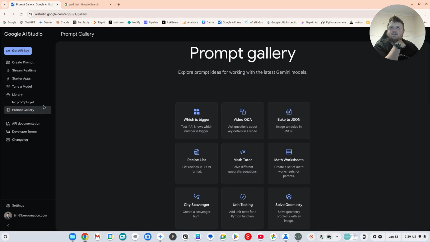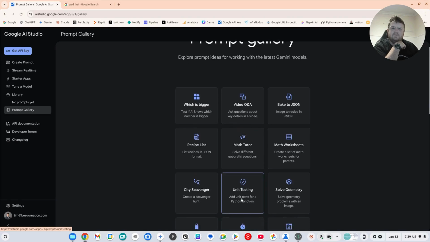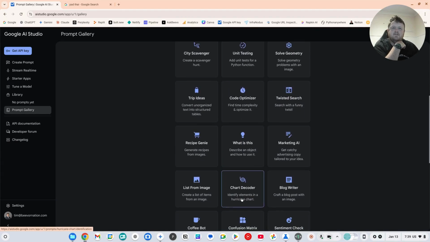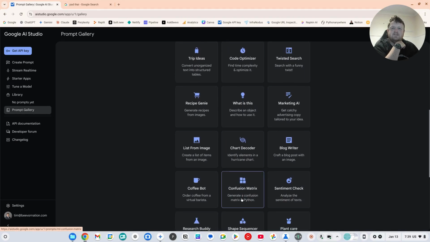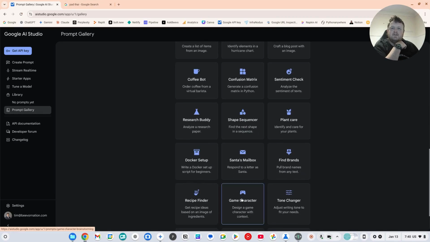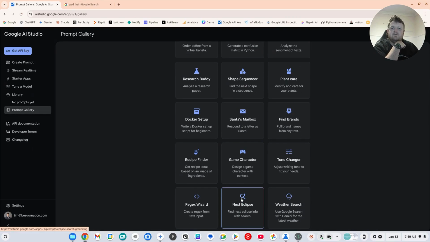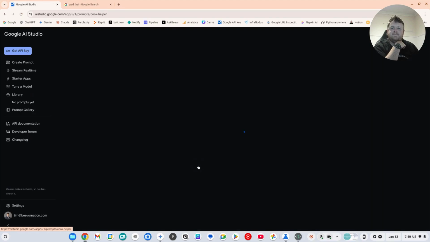Thought I'd just show you something here today under aistudio.google.com. Got this feature called Prompt Gallery, and you can do all sorts of things in here, but this is some of the stuff their latest models can do. And here's a cool example: recipe finder.